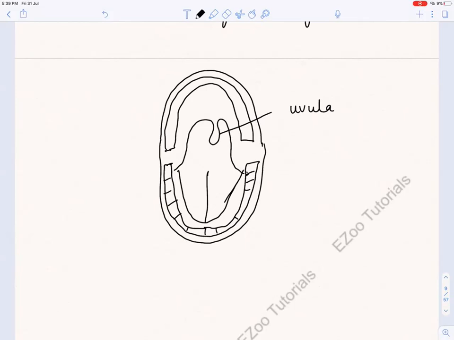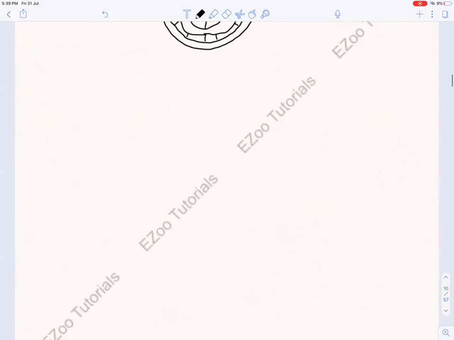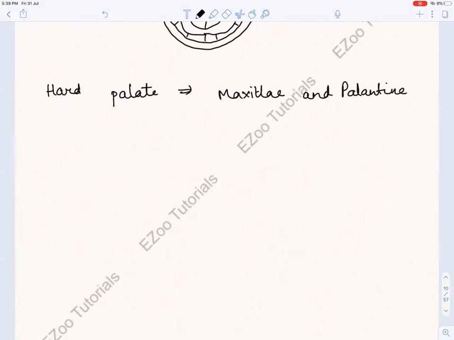You just have to remember a few things. Let us see if you remember. Hard palate is made of which bones? Two bones, important to remember: maxilla and palatine. Maxilla and palatine bones. Now the next thing is the mouth or the buccal cavity is lined by, think common sense, non-keratinized, stratified, squamous epithelium.